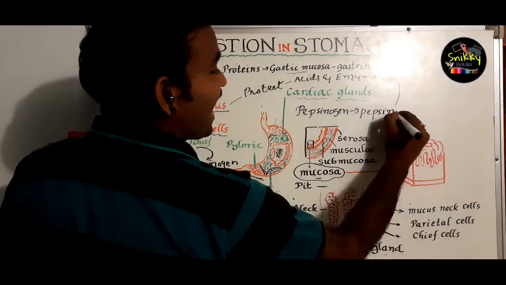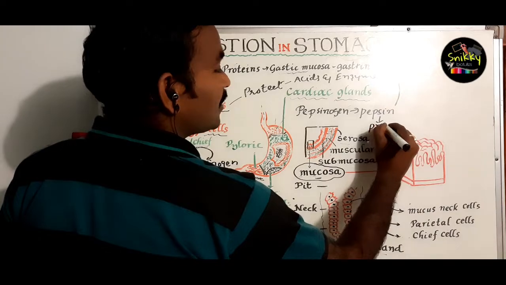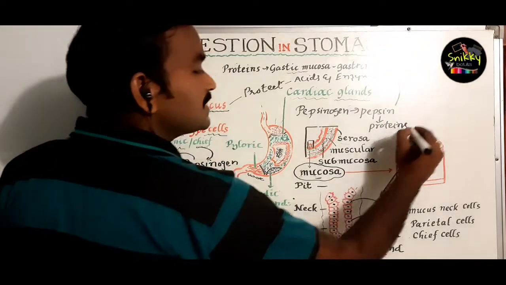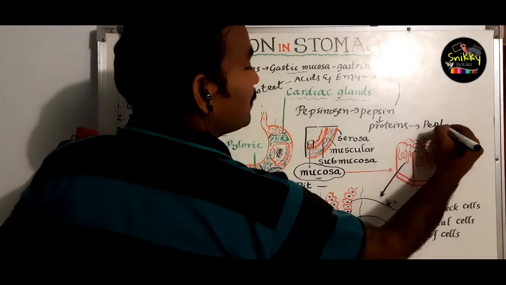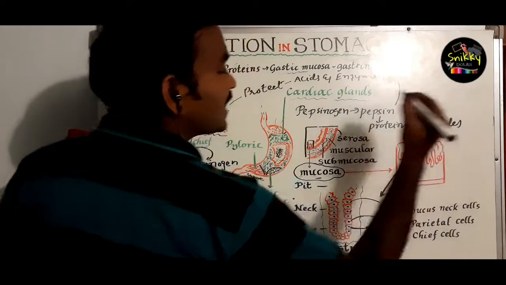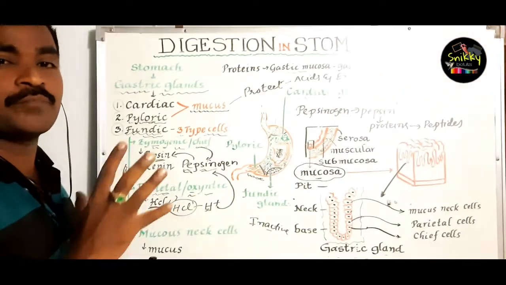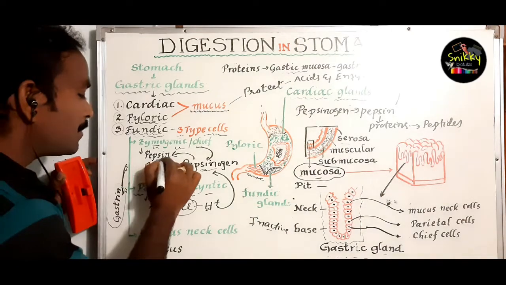It is an active enzyme which acts on proteins, and then these proteins are converted into peptides. So the larger molecules of proteins are converted into peptides by the action of pepsin.